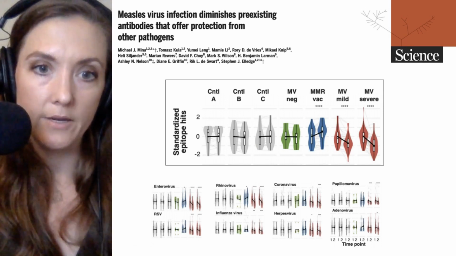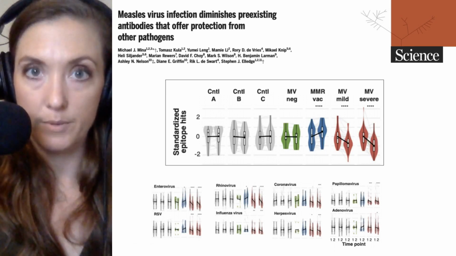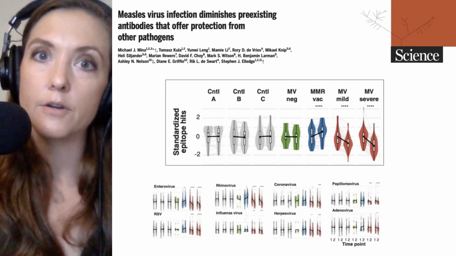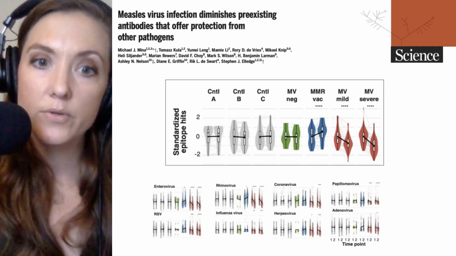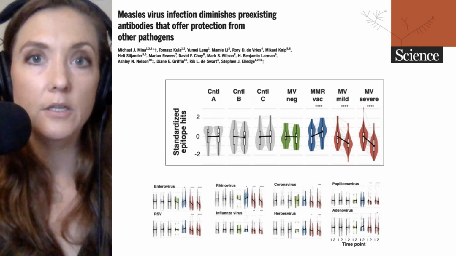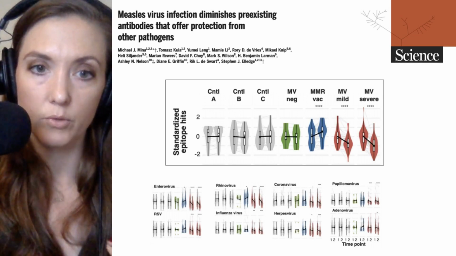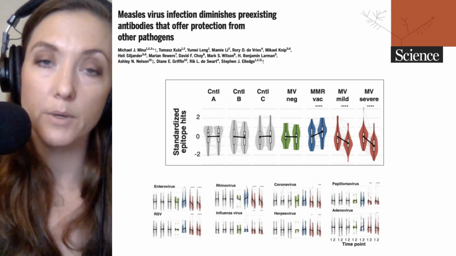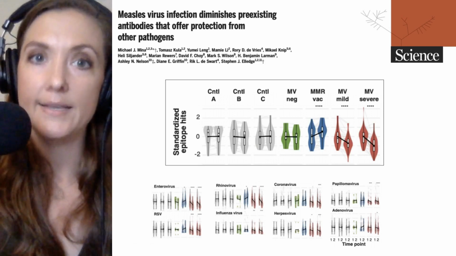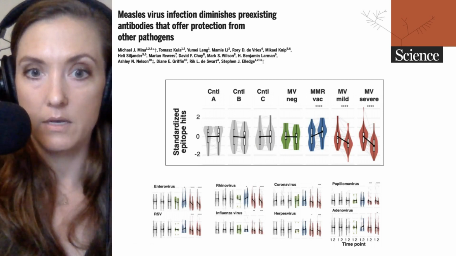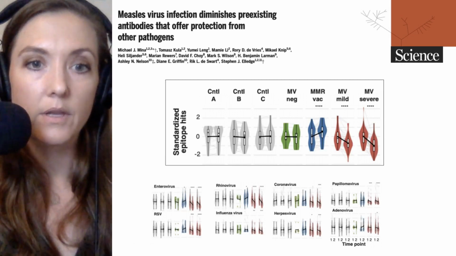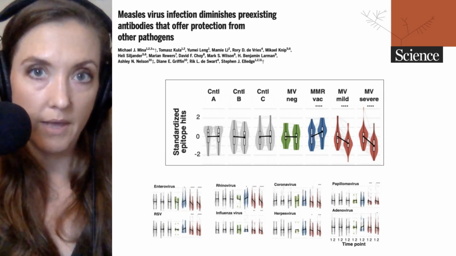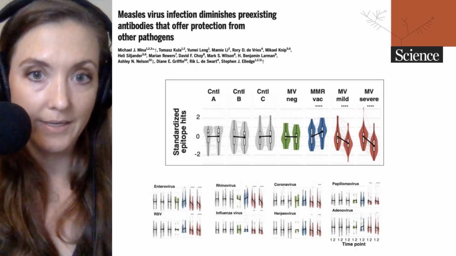What they're looking at here are the number of different epitopes recognized by the entire repertoire of the antibodies that are circulating in blood. And you can see most of those controls have a linear, a straight relationship. There is no change in the number of types of recognizing molecules that those antibodies can bind to. However, both the mild and the severe decrease the number of epitopes that the antibodies are able to recognize.